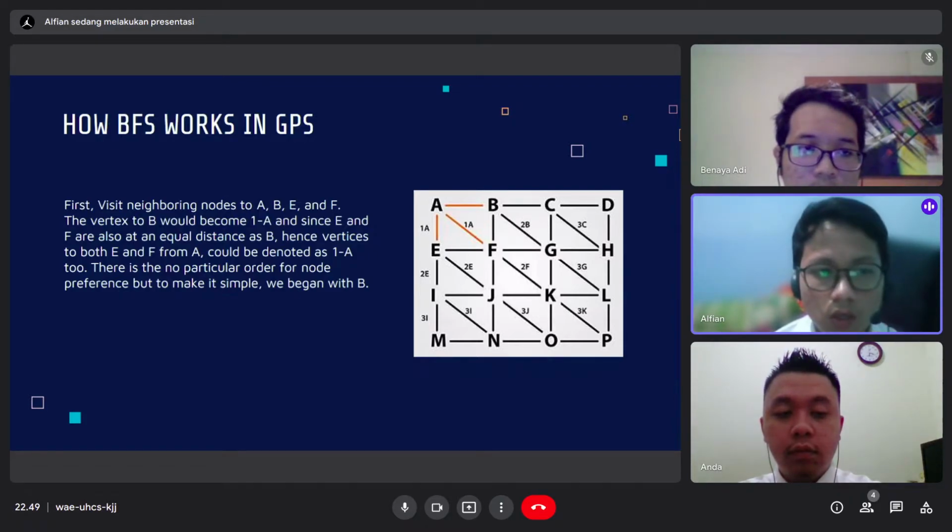There is no particular order for node preference, but to make it simple, we begin with B.